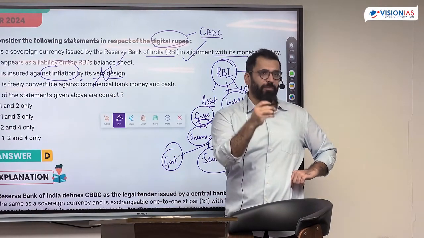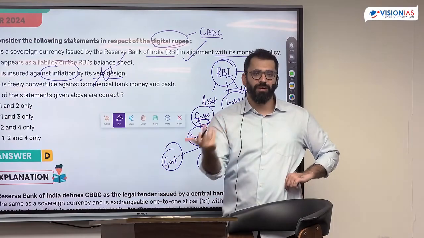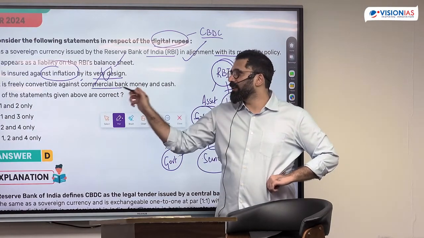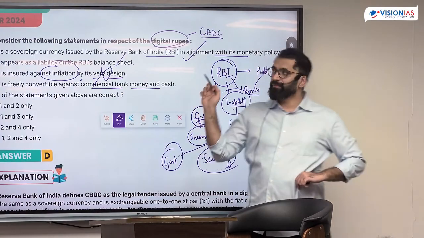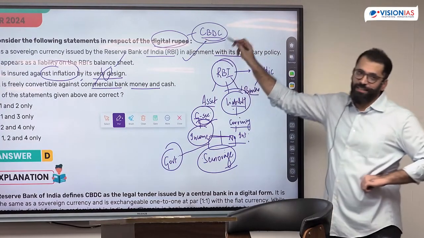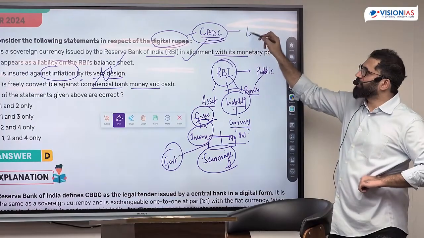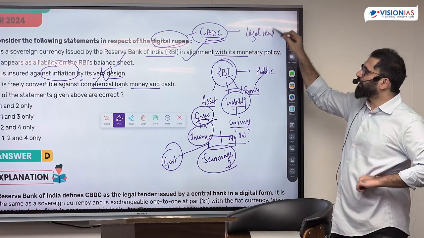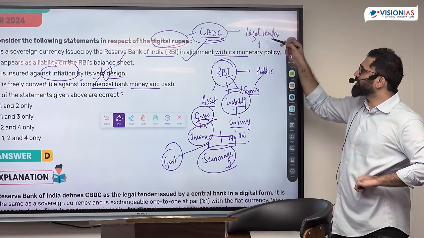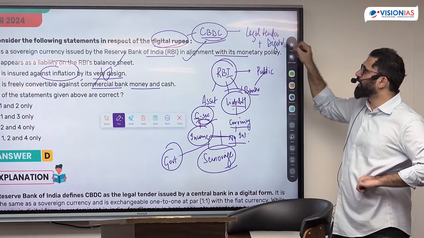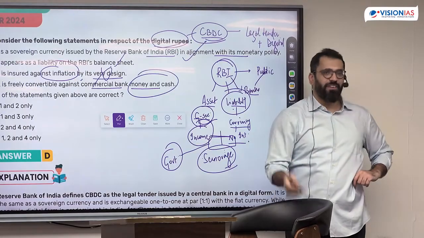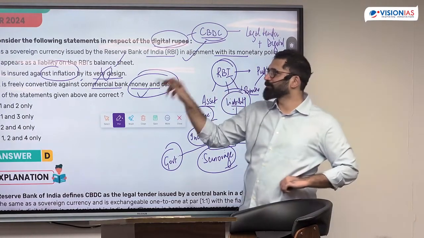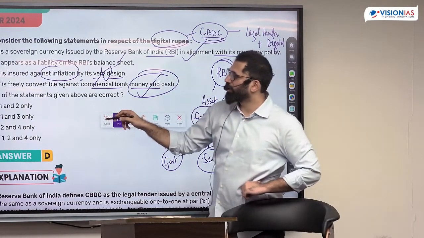If I print more और मैं interest नहीं दे रहा, तो value उसकी कम होगी जितनी print ज़्यादा किया. It's a freely convertible currency against money and cash. What is the feature of CBDC? Central bank currency is a legal tender and it is available. If it is a legal tender, can it be converted into money and cash? फायदा इसीलिए होगा उसका. So answer would be 1, 2 and